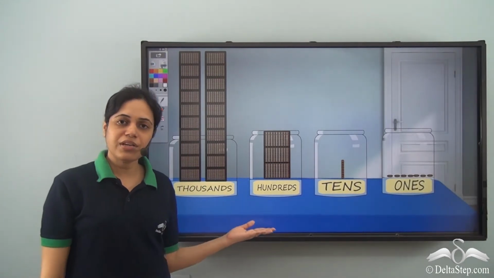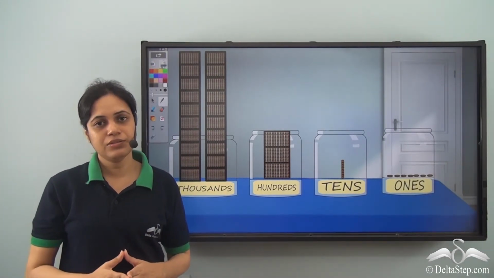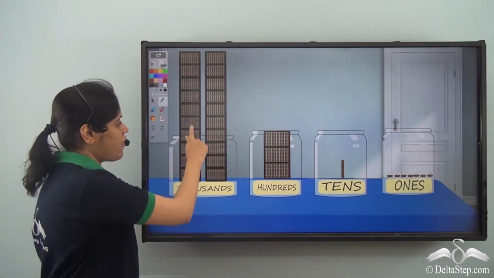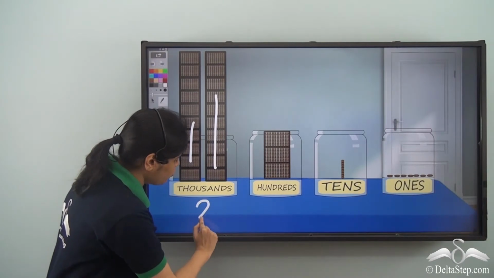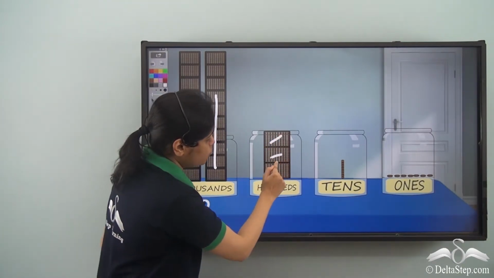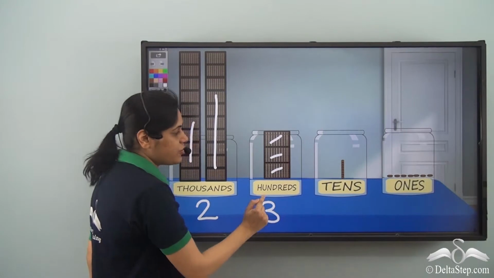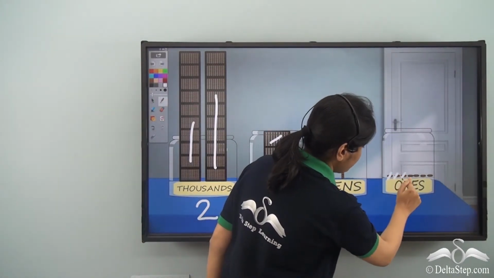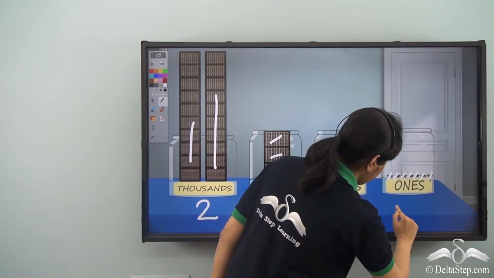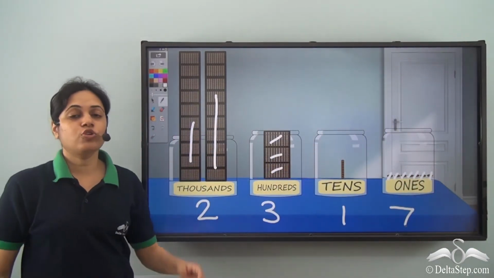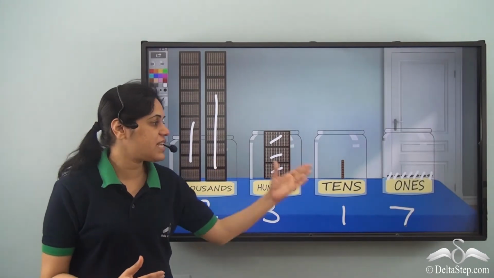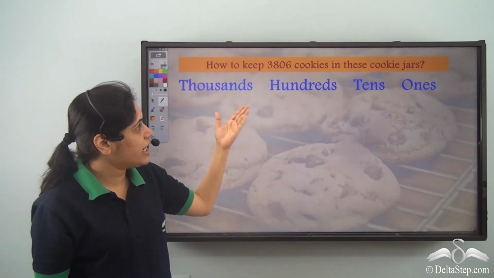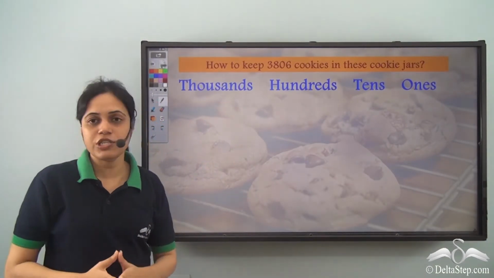How many cookies are here? Can you give the answer? So there are 2 stacks of thousands now. 1, 2. So 2000. 1, 2, 3. 3 groups of hundreds. There is just 1 ten and 1, 2, 3, 4, 5, 6, 7. 7 ones. So 2317 cookies are here.